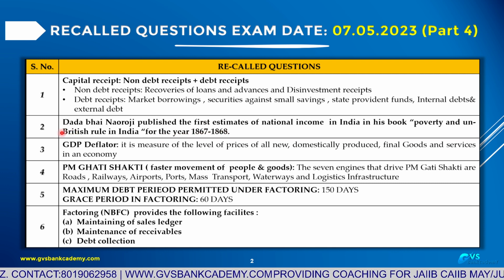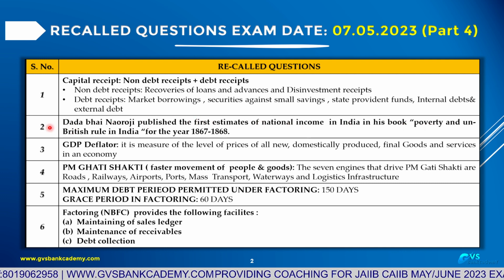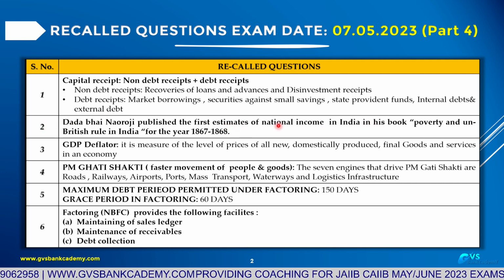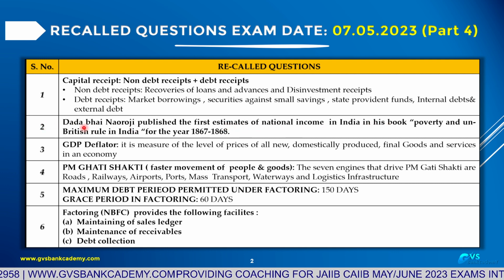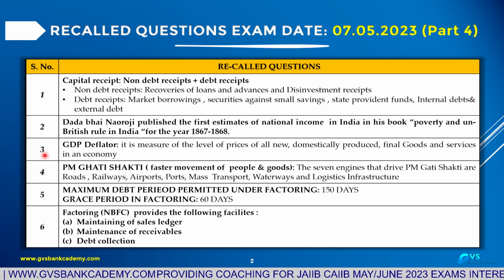Very, very important question. Who made the first estimate of national income? Dadabhai Naoroji.